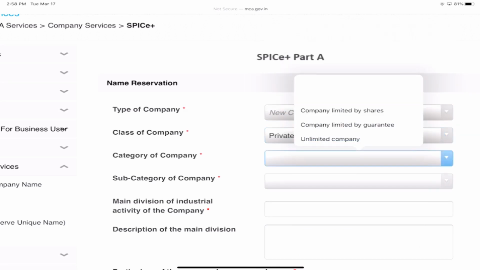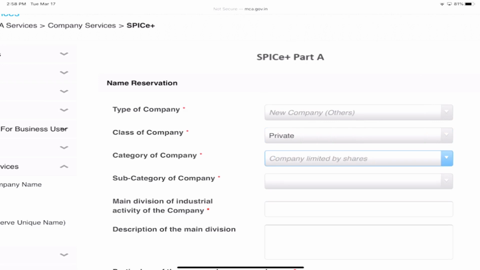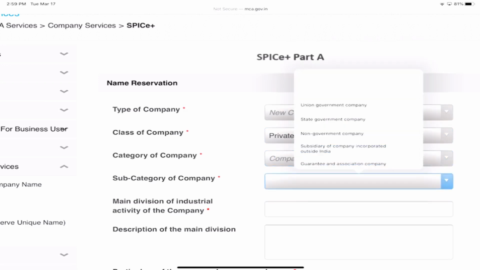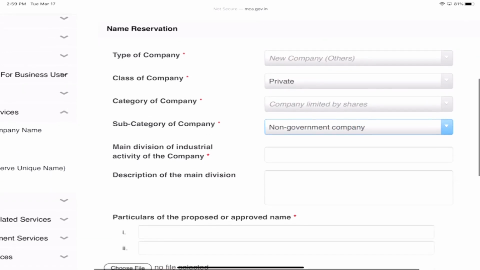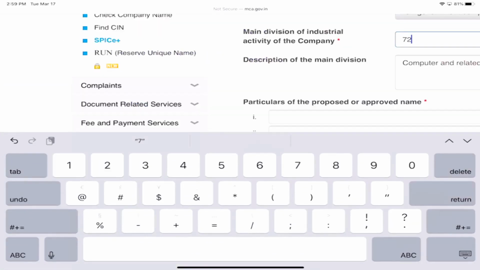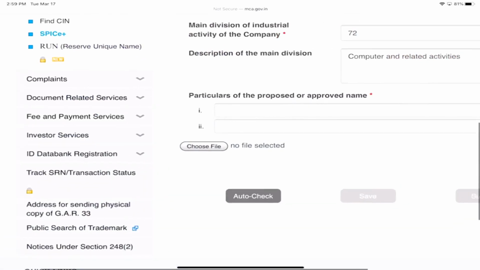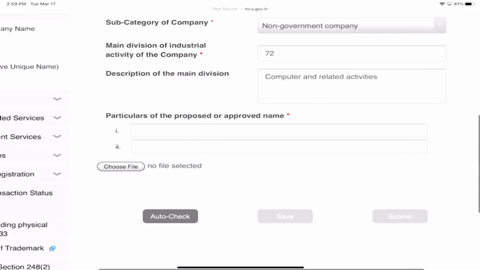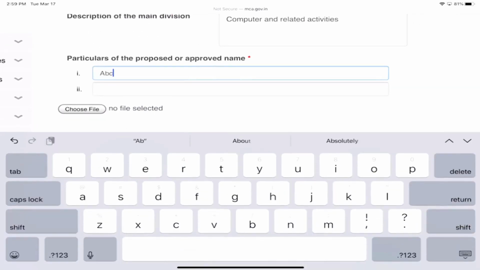Private company or public company. Company limited by shares, correct? Subcategory: we call it a non-government company, so it is not of the Government of India. Main division of industrial activity: let us say it is 72, computer and computer related activities. Then we go for the proposed name. ABC Technologies, correct? I'm just giving a simple example. ABC Technologies Private Limited. This is the name we are going to give.